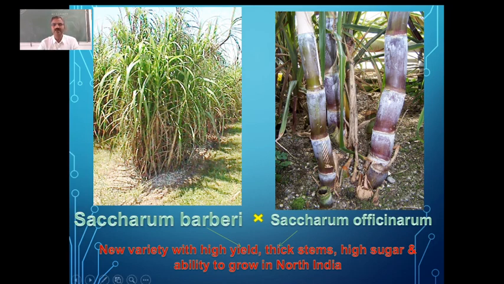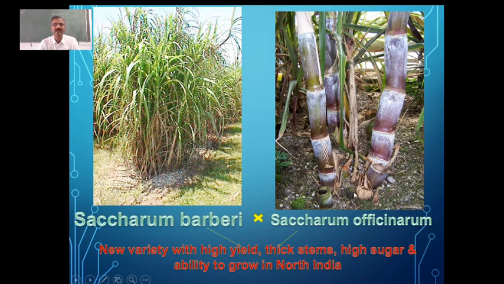They could have taken this Saccharum officinarum to North India and grown it there, but another important problem we face here is adaptability. This Saccharum officinarum was unable to grow in the conditions of North India. So what our plant breeders did was cross Saccharum barberi and Saccharum officinarum.